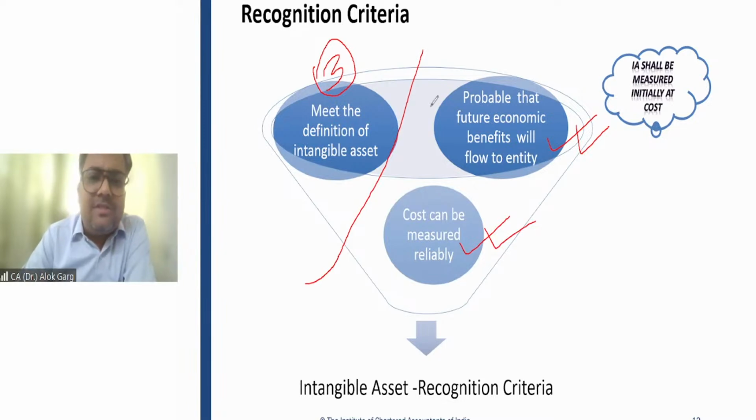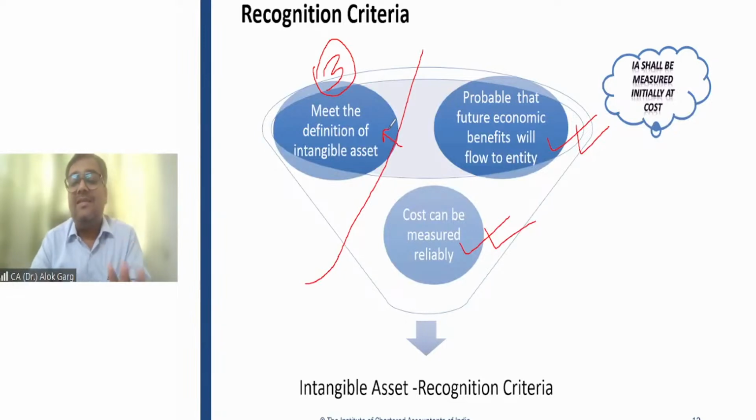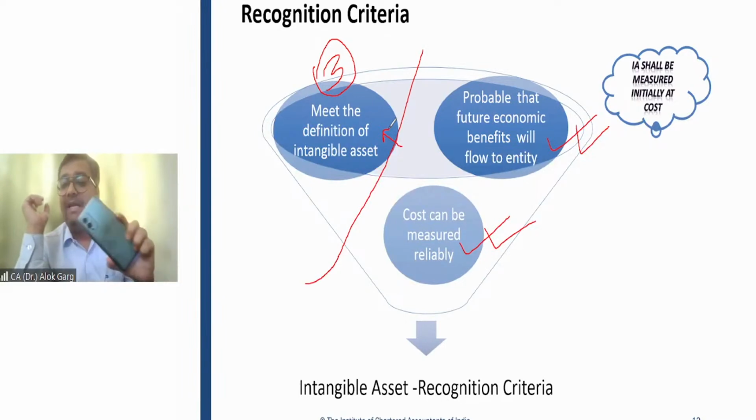But when I go to the third criteria in intangible asset, I found this standard only talks about the identifiable non-monetary asset. This mobile is an identifiable asset. This mobile is a non-monetary asset. So PPE and intangible, both are non-current, both are non-monetary, both are identifiable. But in the definition, the last leg is without physical substance. This mobile has a physical substance.